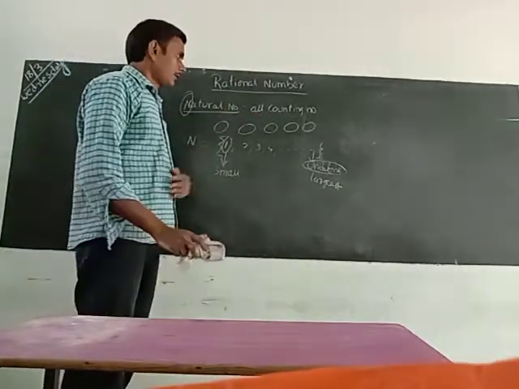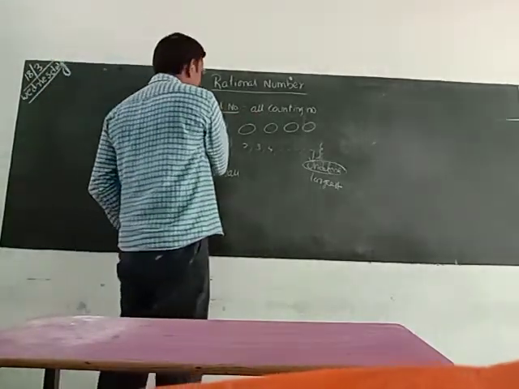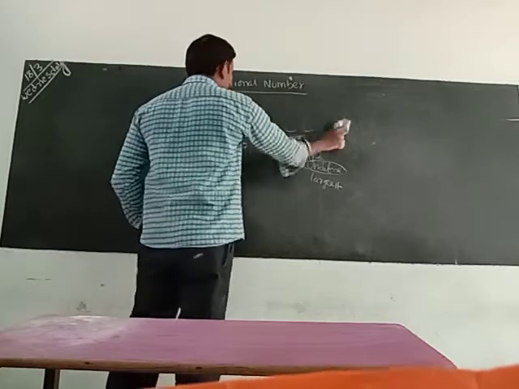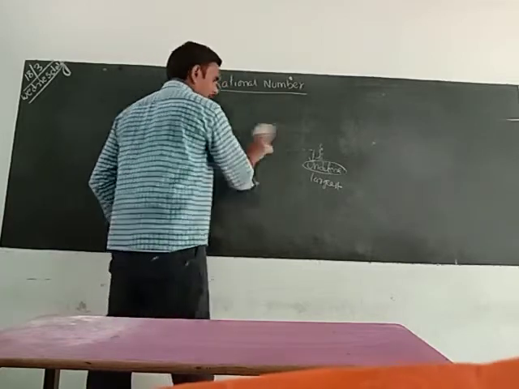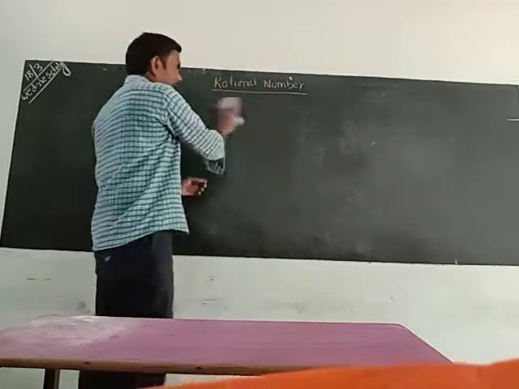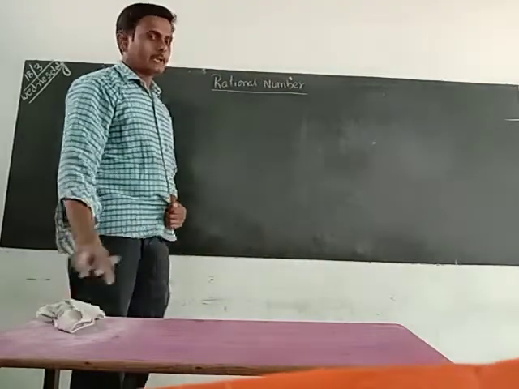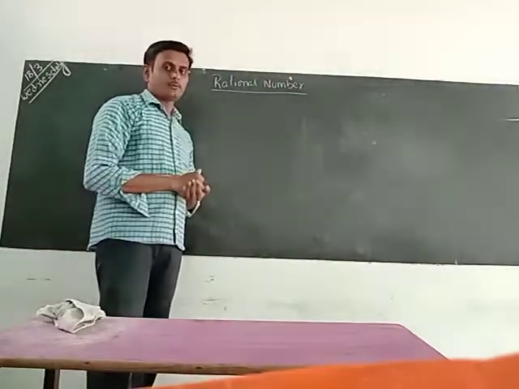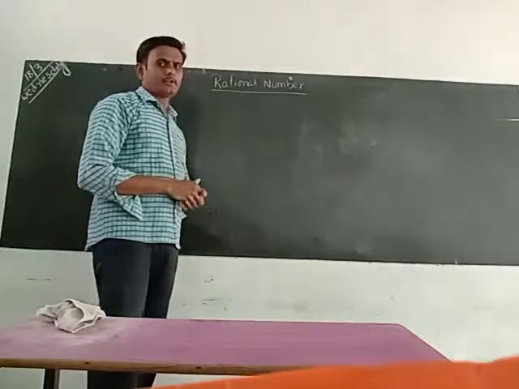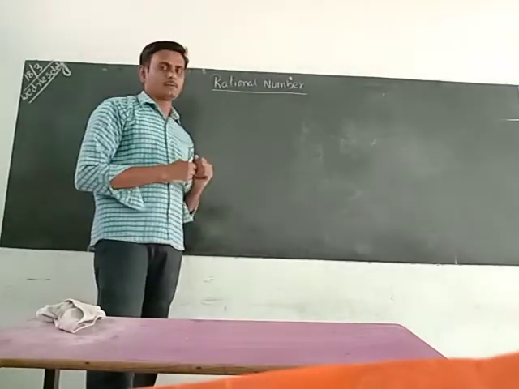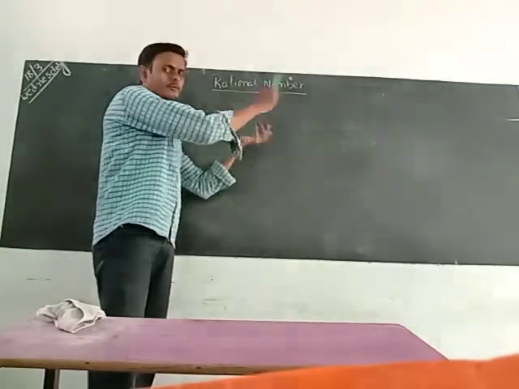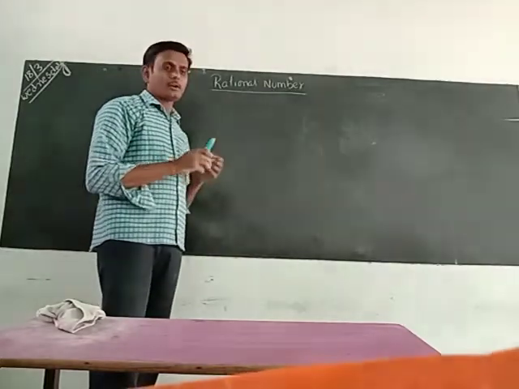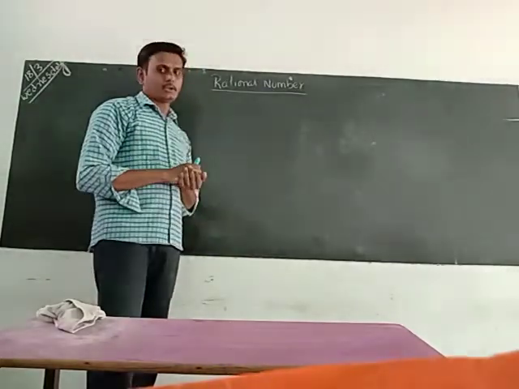Now I ask you one question. How many circles did I draw? Previously I drew 5 circles and we counted 1, 2, 3, 4, 5. But now I ask you, how many circles are there?